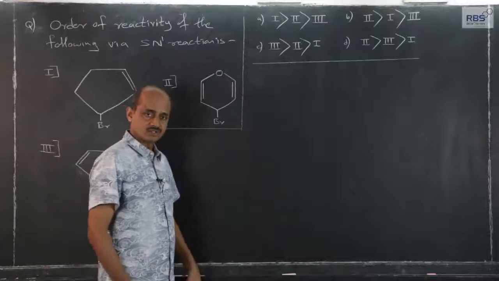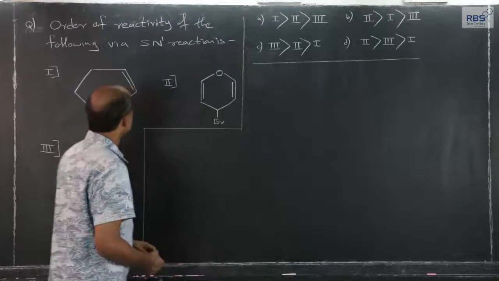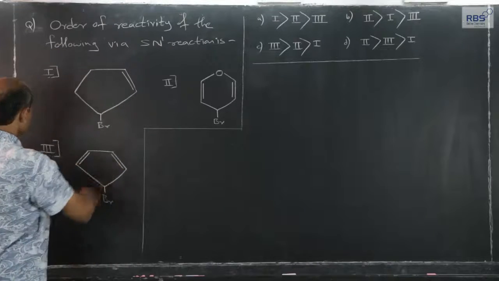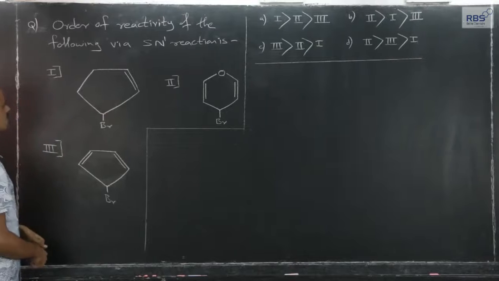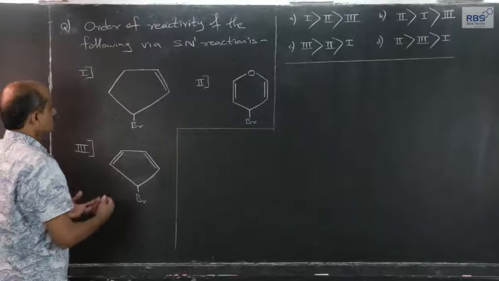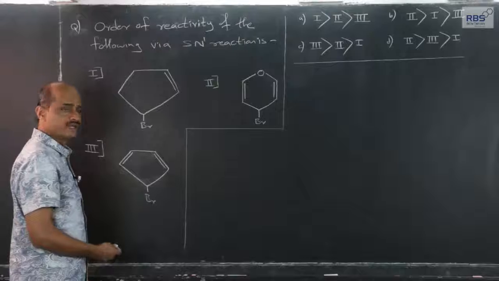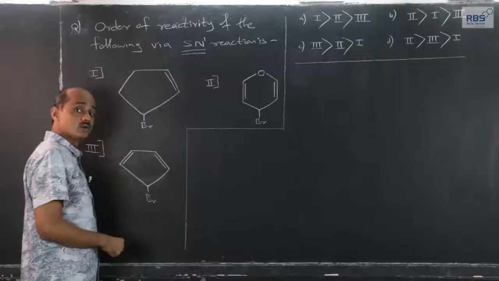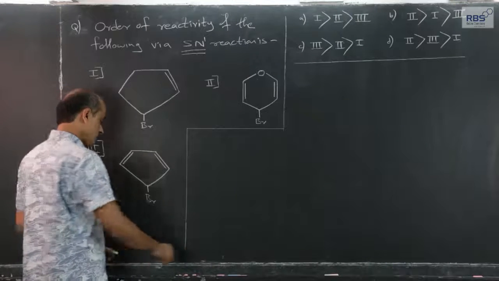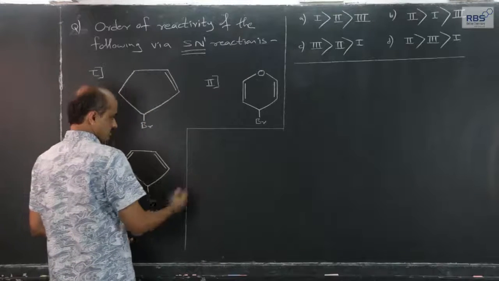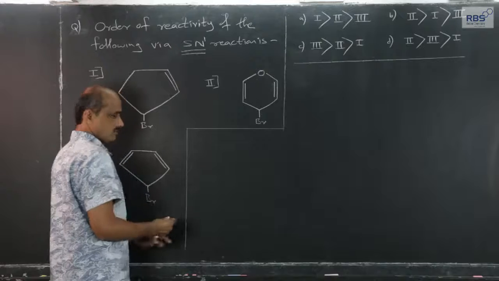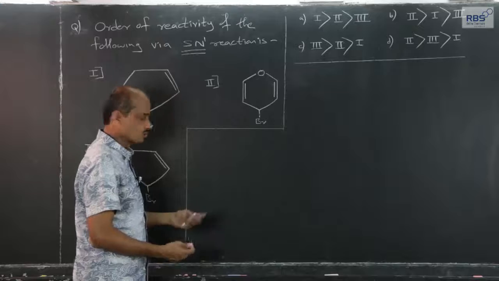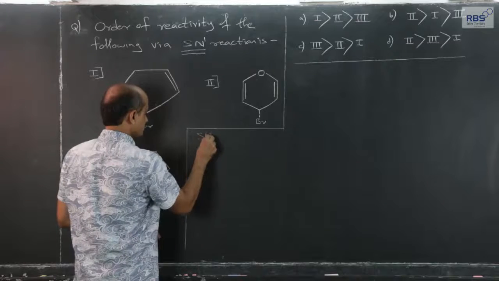Let us consider one more multiple choice question. Order of reactivity among the three, Roman 1, 2, 3, among these three, what will be the order of reactivity for SN1 reaction? If it is SN1, it means that first breaking, heterolysis, giving rise to,